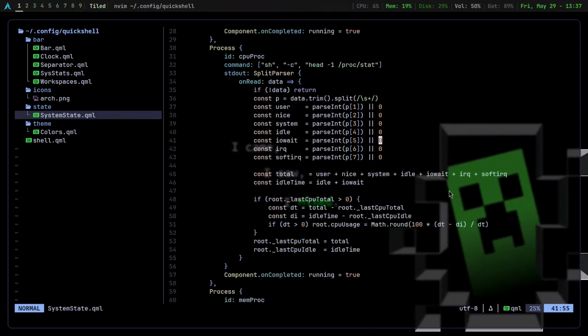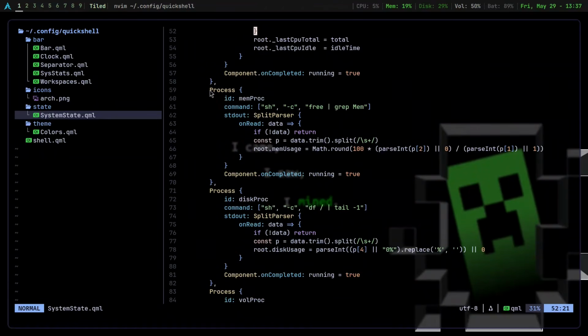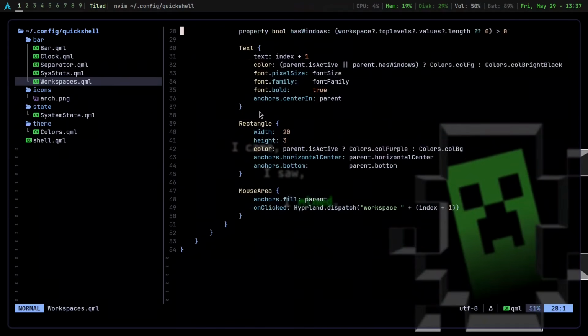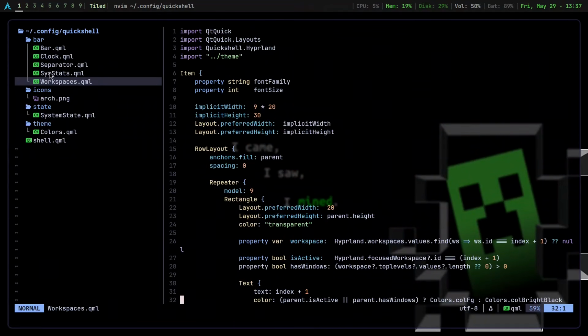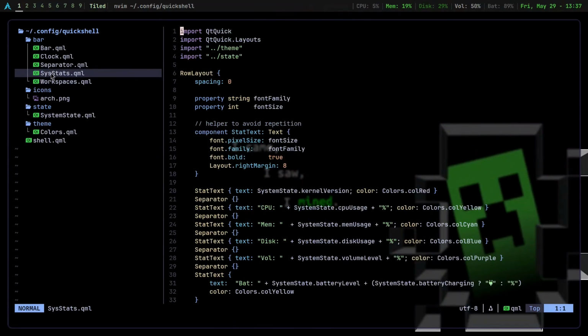You can use shell commands to get the data, and then you can parse it and then display it like that, like I'm doing right here. So it is complicated, but you can definitely learn it.